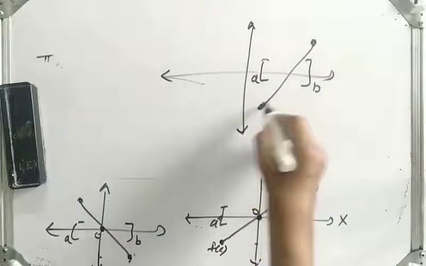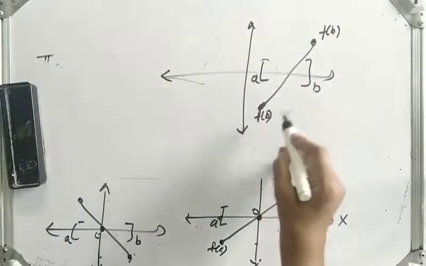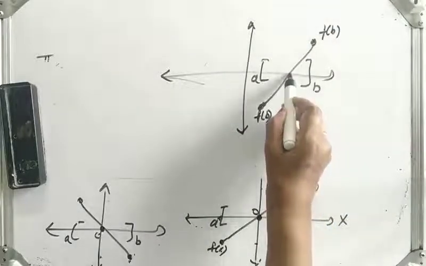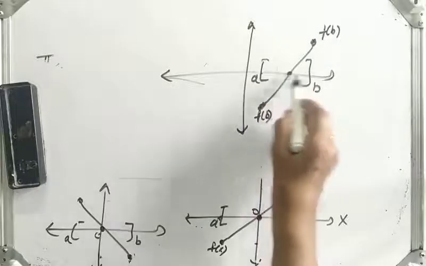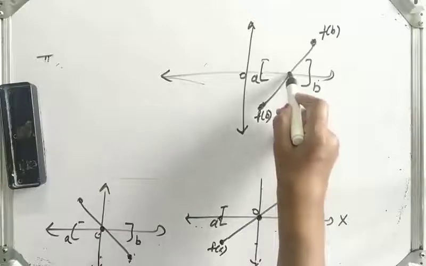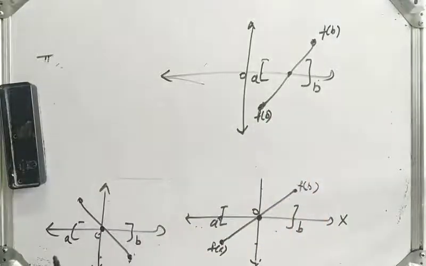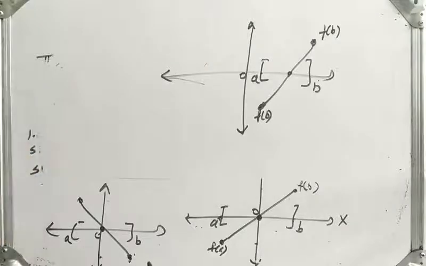This point is f of a, this point f of b. You can see there is a certain point in the closed interval such that its image is 0. That is nothing but the location of roots theorem.